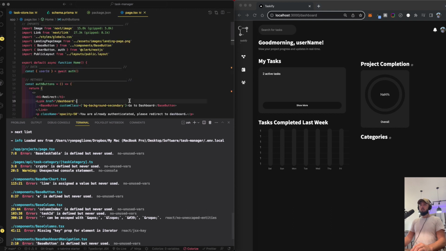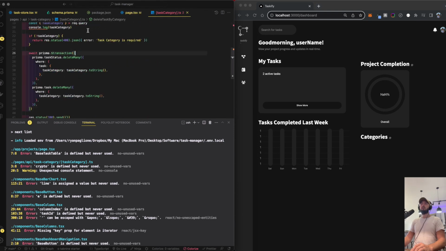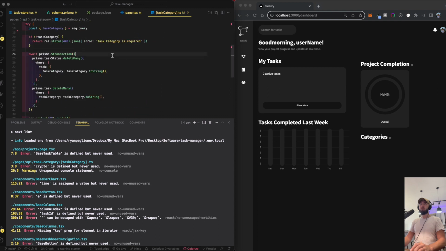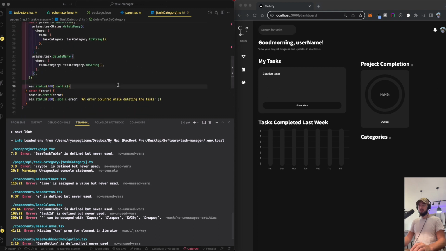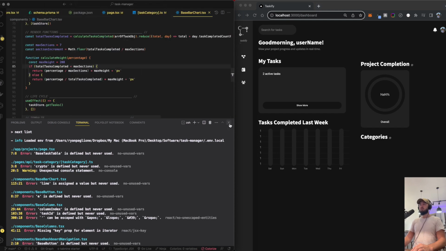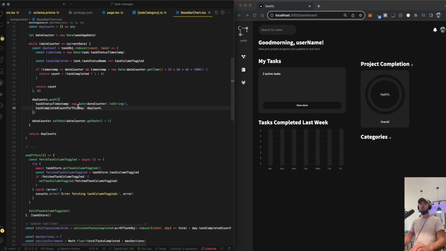So that one's done. Let's do task category. We have some console logs. That's against our linter. We're not using the crypto UUID to generate IDs. Let's go to the base button, it looks like. Looks like we have some errors there. BaseBarChart as well. One of the two. Let's pop in. Let's see, where's the errors? Where's the errors?